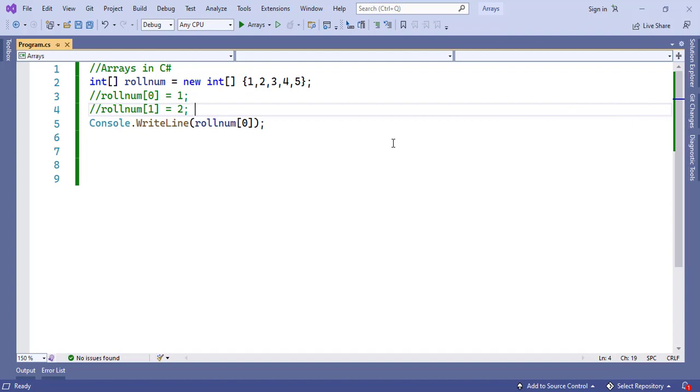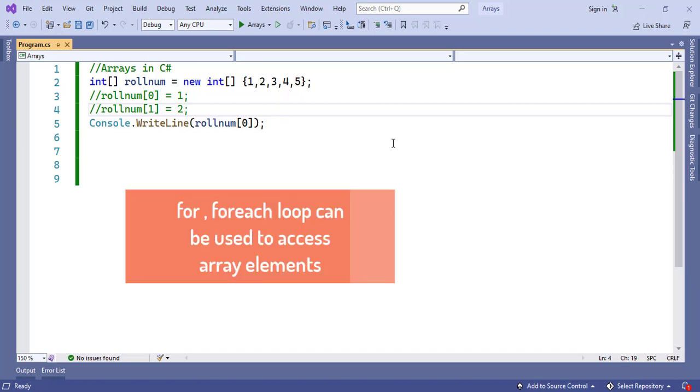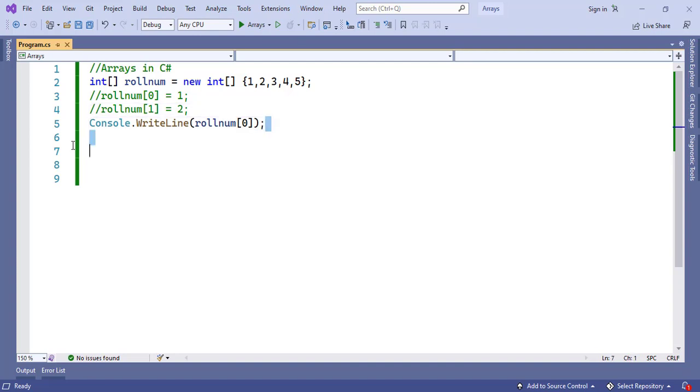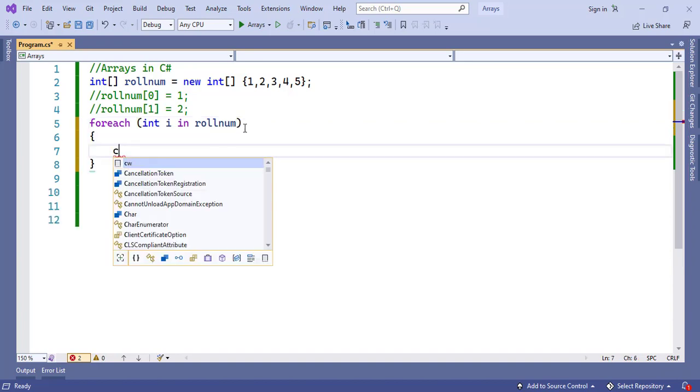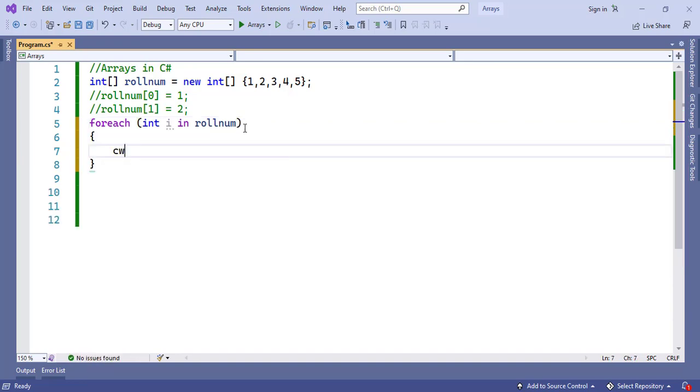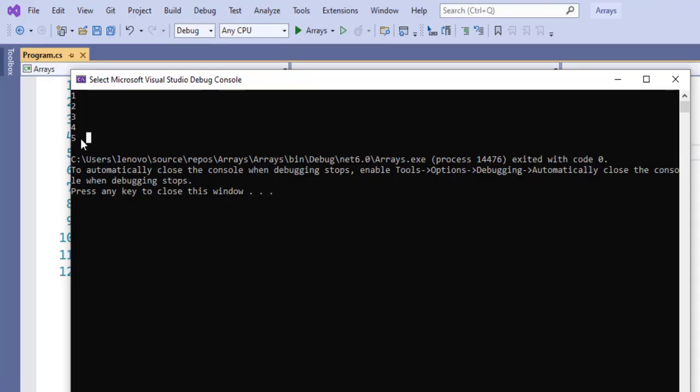The indexing method is useful when you are going to print only one value. If you want to display all the values present in the array, then you can go for a for loop or foreach loop. Let us make use of a foreach loop here. For each integer i in roll number, we'll just print the array elements to the console. Let's run this. We are getting the array elements.